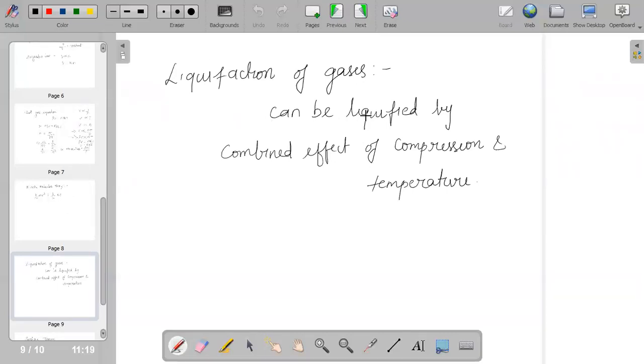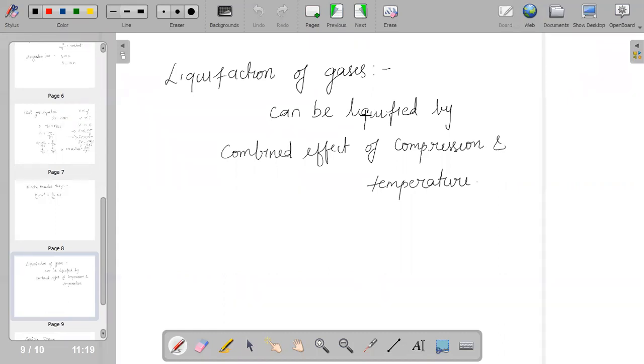And one important concept is the liquefaction of gas. Gases can be easily liquefied by the combined effect of compression and cooling.